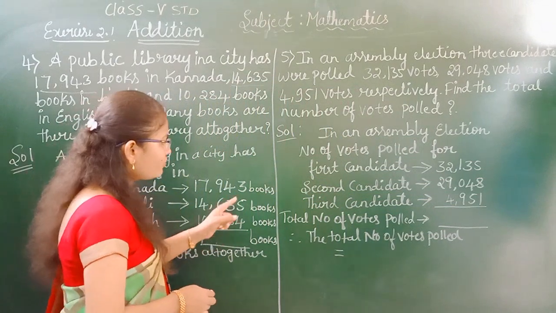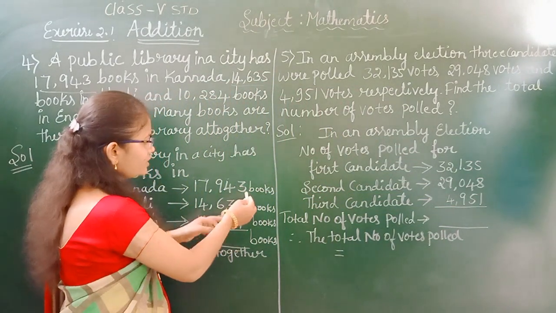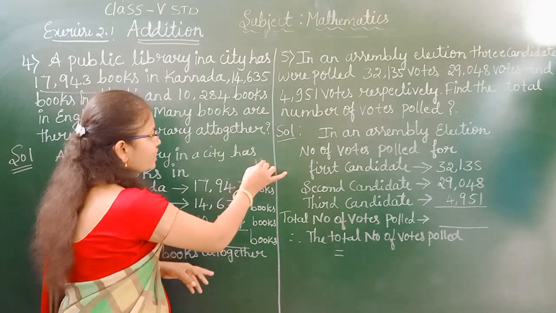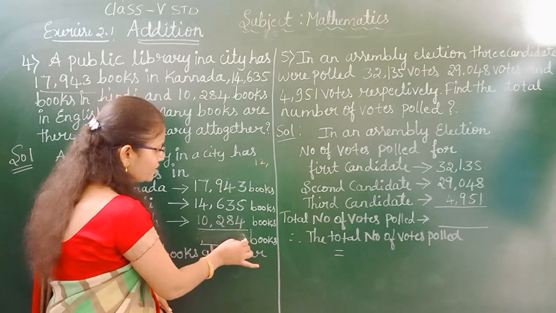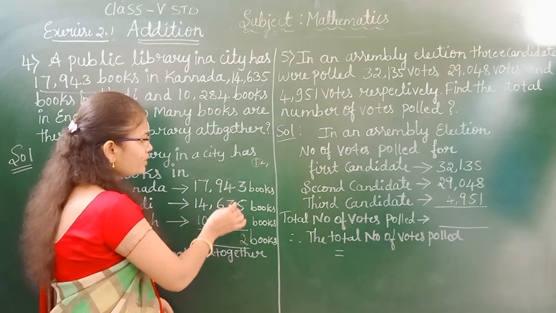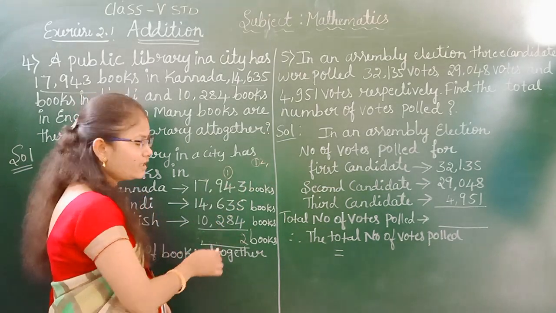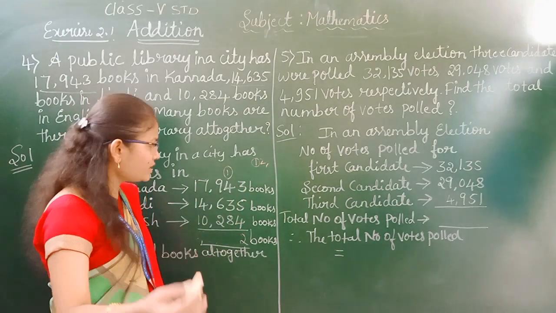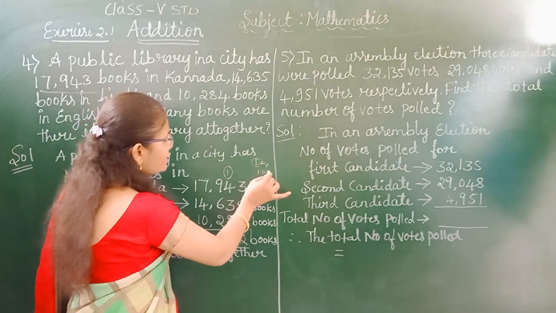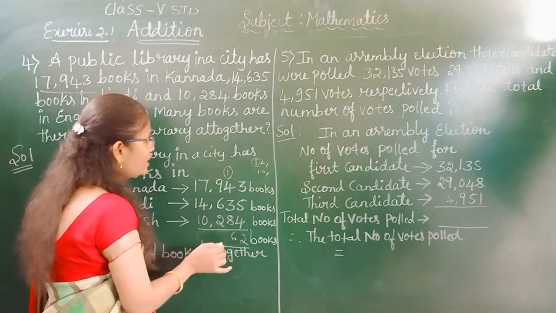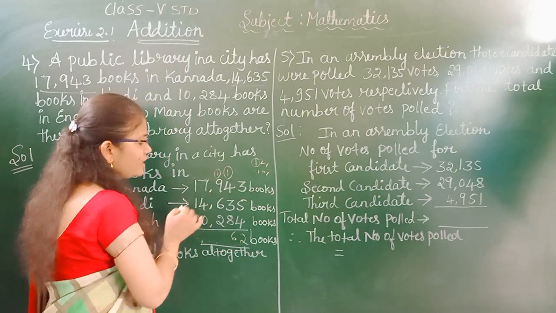How are we going to add? We have to begin from the ones place onwards. Now you can see here 3 plus 5, 8. 8 plus 4 is 12. In that 12, 2 we write in the ones place and 1 we give as carry to the next place. Then 4 plus 1, 5. 5 plus 3, 8. 8 plus 8 is 16. In the 16, 6 we write in the tens place and 1 we give as carry to the next place, that is the hundreds place.